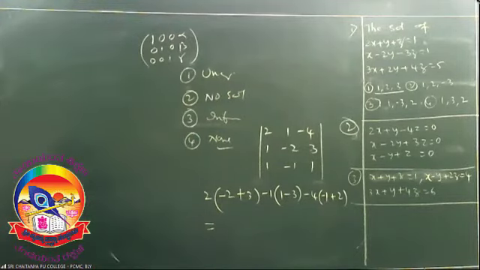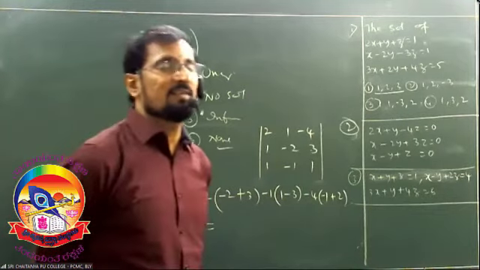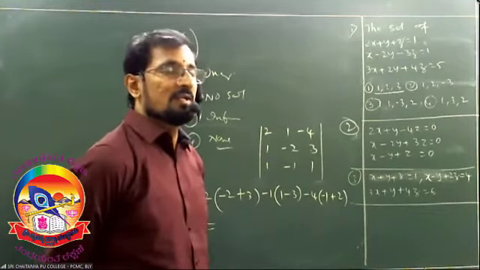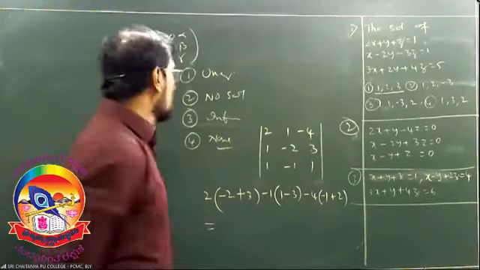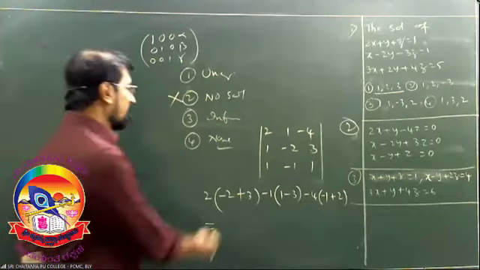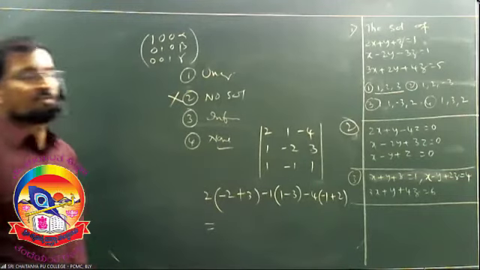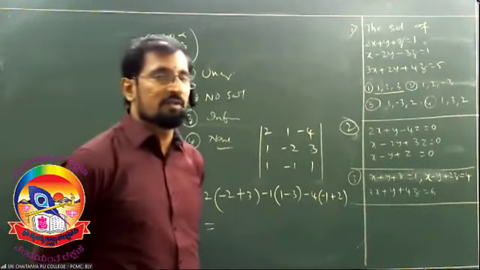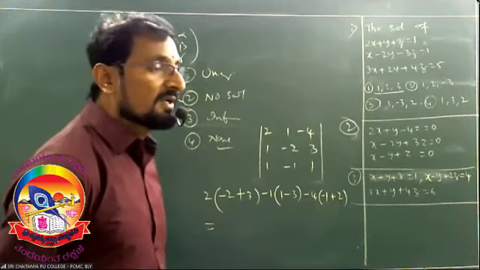Observe. As this is homogeneous, it is always consistent. So it will have a solution. So the second option may not be the answer. First of all, find out the determinant. If it is equal to 0, I hope it is equal to 0. Okay, det A is equal to 0.